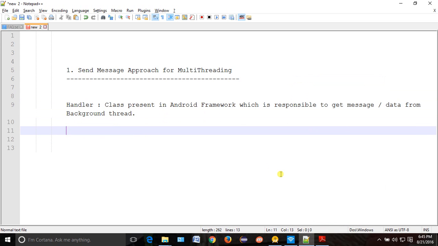Okay, so what is a handler? Handler is a class which is responsible to get the message or data from your background thread.